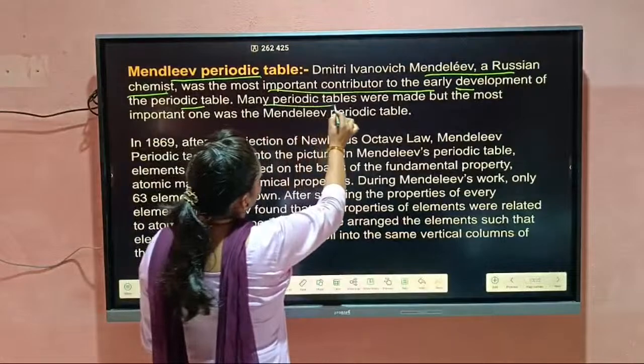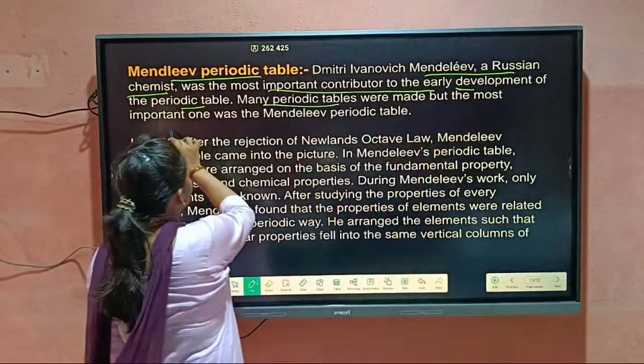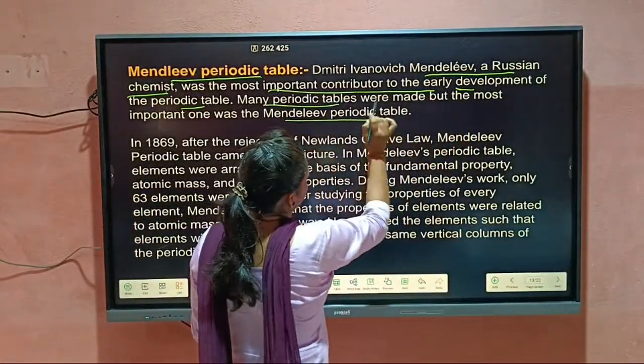Many periodic tables were made, but the most important one was the Mendeleev periodic table.